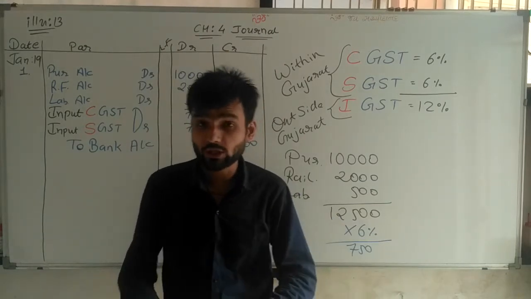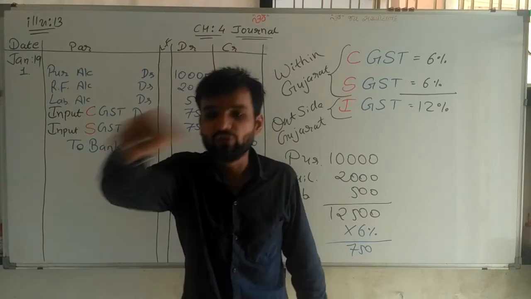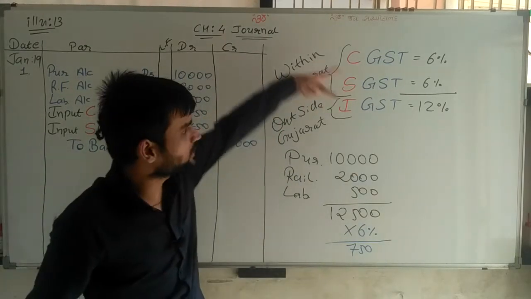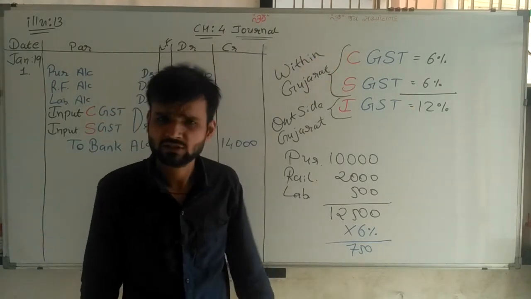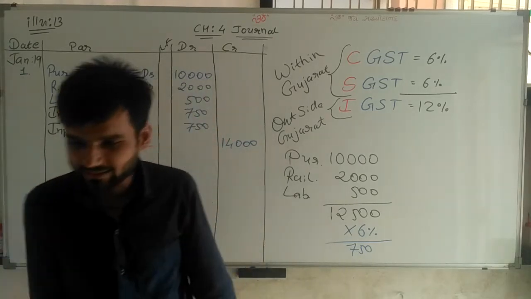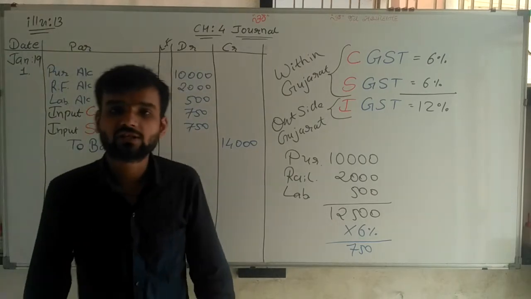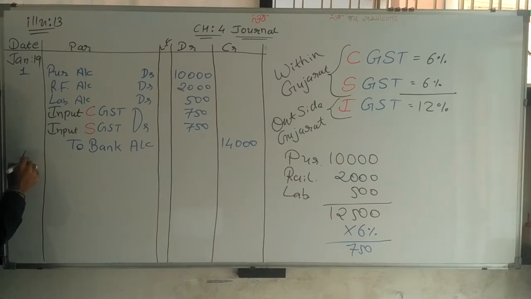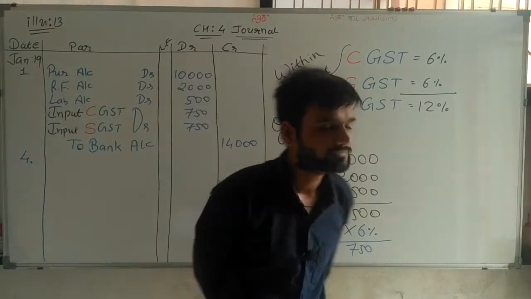Now again, most important thing, we have sold these goods in Surat within Gujarat, and if goods are sold within Gujarat, then two GSTs are applicable, C and S. Simple. Going ahead, second transaction. Now the second transaction is of 4th date.